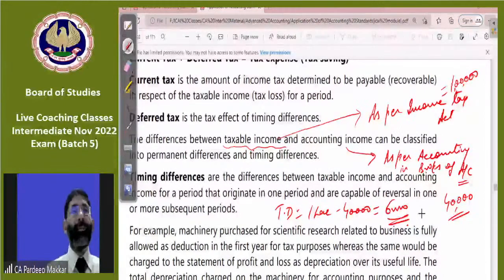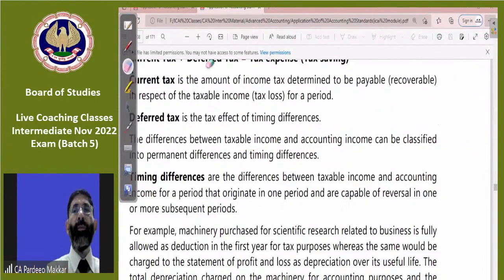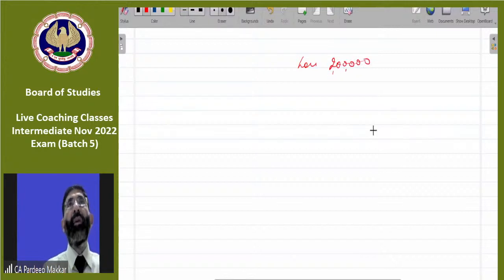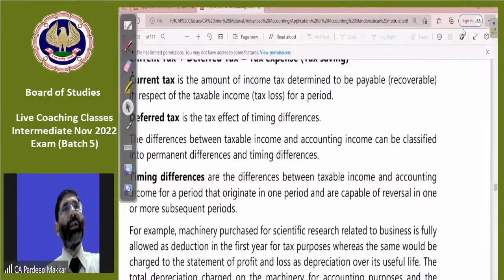It's clear. So this timing difference concept is to be kept in mind while using AS 22. As in the given case, if you will see, what happened? You have a loss of 2 lakhs. This loss is basically to be adjusted in the future years. So if you will see,